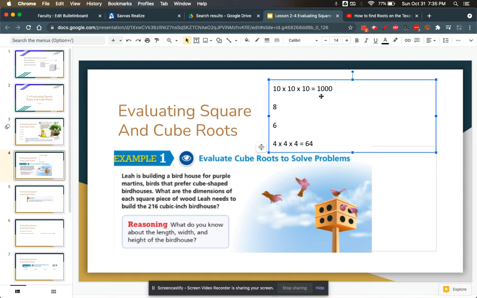So that birdhouse is either 6 inches by 6 inches by 6 inches, or 8 inches by 8 inches by 8 inches, and we know that because it says it's cube shaped. Well, if we think about the units and multiplying, 8 times 8 is going to be a number ending in 4. A number ending in 4 times 8 is going to end in a 2, because 8 times 4 is 32. But 6 times 6 is 36, times 6 is 216. The length, width, and height of that birdhouse is 6 inches. Okay? So the cube root of 216 is 6 inches. And I'll show you what that looks like in just a moment.